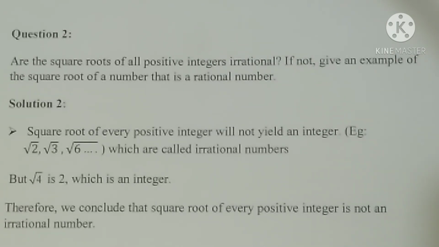Therefore we conclude that the square root of every positive integer is not an irrational number, and also we can say it is not always a rational number. So these are the examples. Root 2, root 3, root 6 are irrational, whereas for root 4 the answer is 2, which we call an integer. All integers are rational numbers only. So the example is very clear to you. So we can conclude that the square root of every positive integer is not an irrational number.